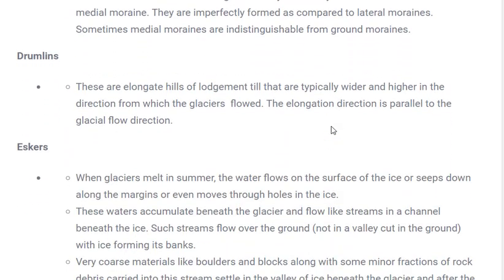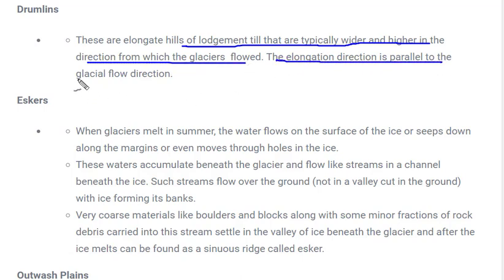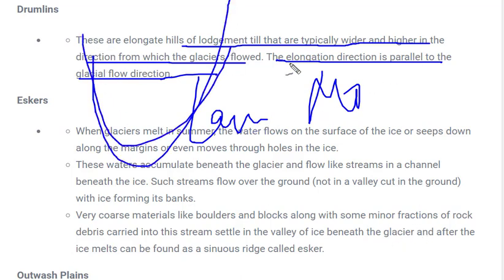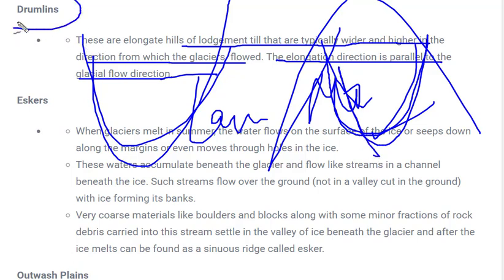First is drumlin. What is a drumlin? These are elongated hills of lodgement till. They are typically wider and higher in the direction from which the glaciers flowed. The elongation direction is parallel to the glacial flow direction. As I said, there was a terminal moraine. During the movement of these moraines in the forward direction, they will form a landform. So this is a mountain. If this glacier is moving in the forward direction, the landform formed is a drumlin.